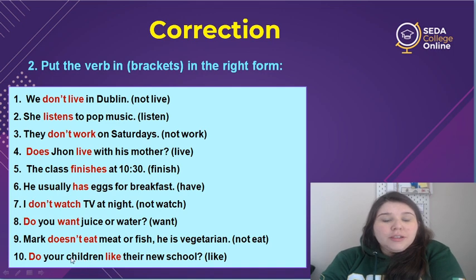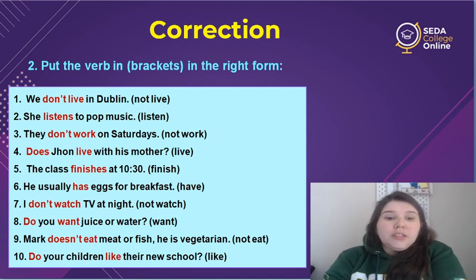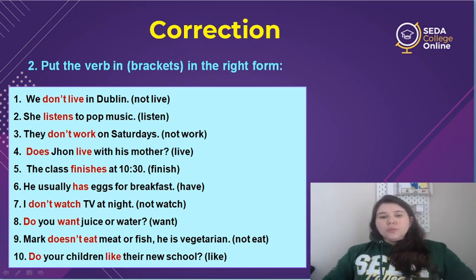So children is plural. Remember, one child, two children. So if it's plural, it's the same as they. So that's why we use do, because children is the same as they. So do your children like their new school?